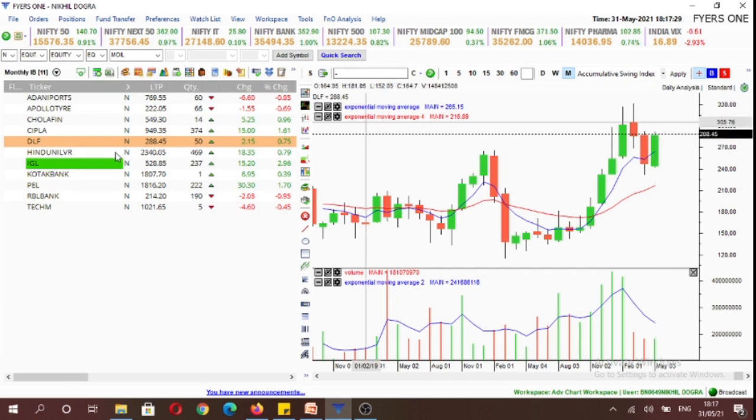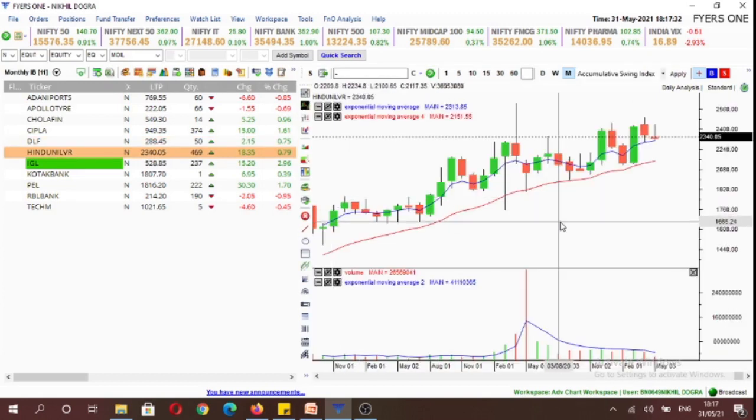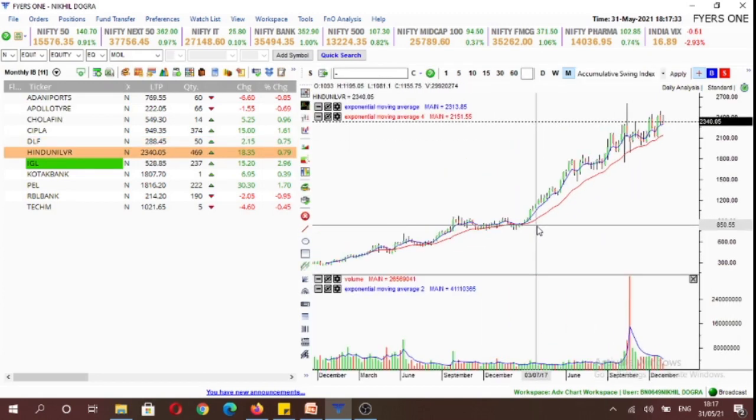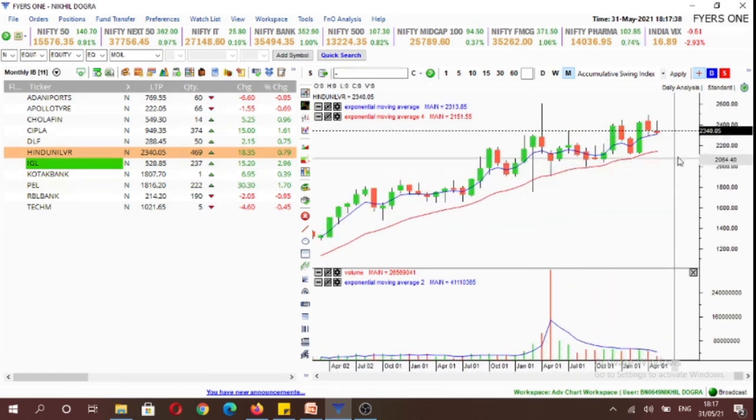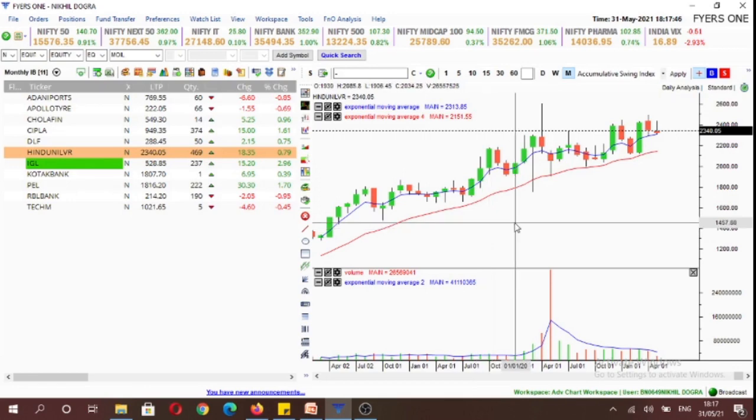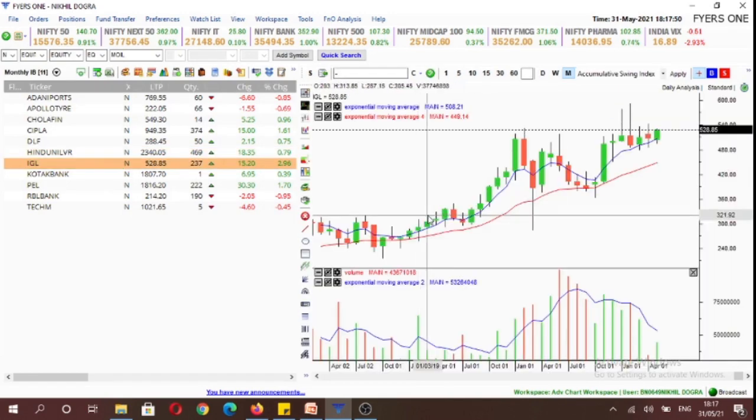Our next stock is Hind Unilever. Hind Unilever is in an uptrend and we'll look to establish a position to the upside if it trades above 2447 levels. Else we will not be making any positional trade in Hind Unilever. Our next stock is IGL.